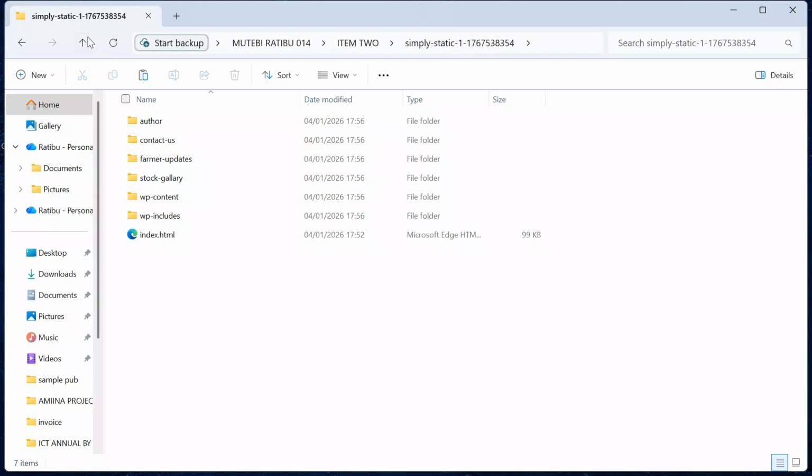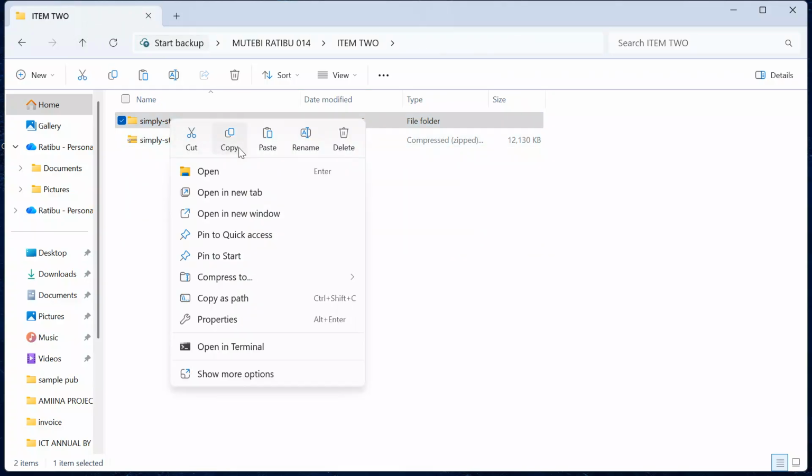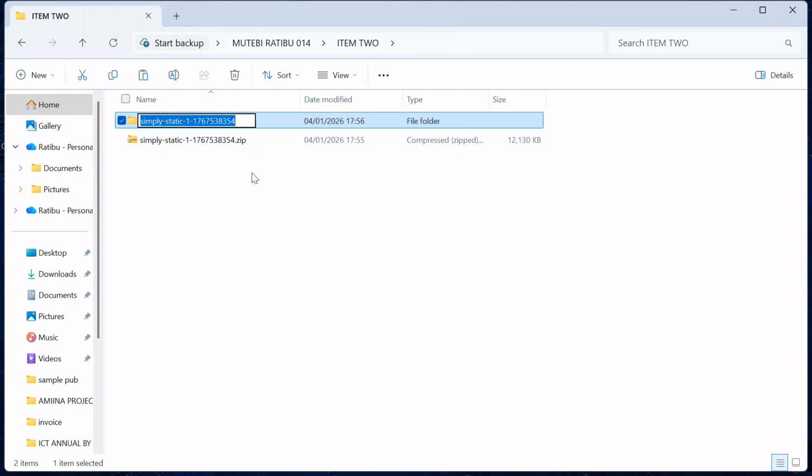Yes, we have our index page. Then come here and rename this project folder. Come and say rename. I will give it a name and say this is maybe Amina Fresh Produce Store. Amina Fresh Produce Store. After getting it here, I will make sure that it is well named.